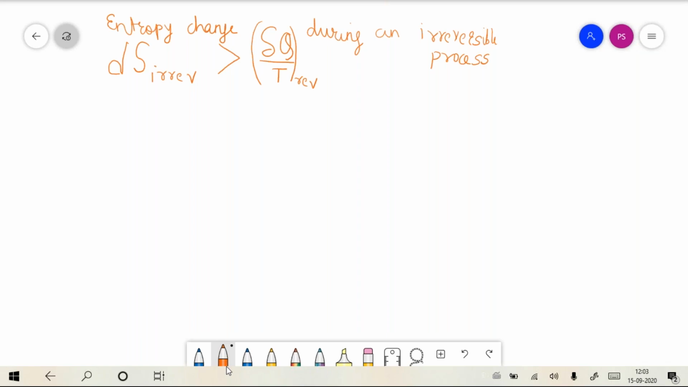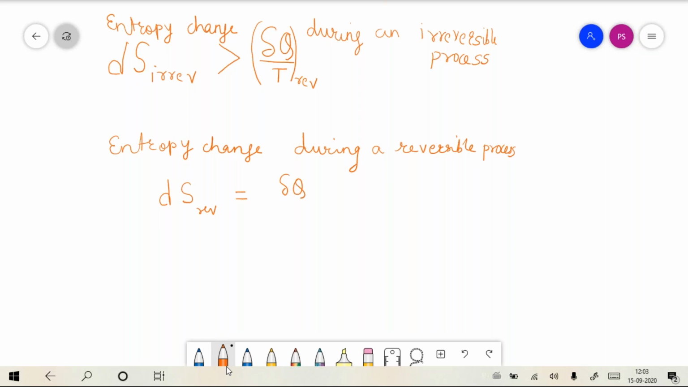We also know, from the definition of entropy change which we had derived, the entropy change during a reversible process. Mind well, I am talking about a process, not a cycle. So what is the expression for a reversible process? That expression is dS is equal to del q by T.